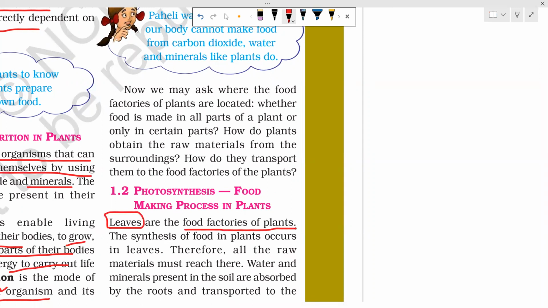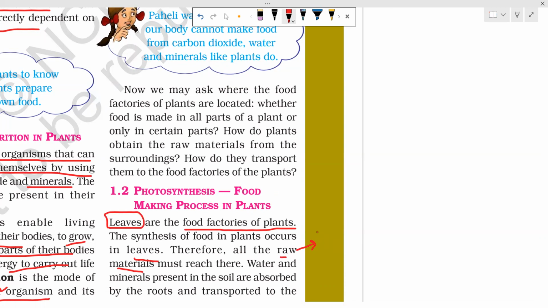The synthesis of food in plants occurs in leaves. Therefore, all the raw materials, water, carbon dioxide, and minerals, reach the leaves. If they do not reach the leaf, how will the leaf produce food? So the question will come: what are the raw materials for photosynthesis? The raw materials for photosynthesis mean the raw materials for food preparation.